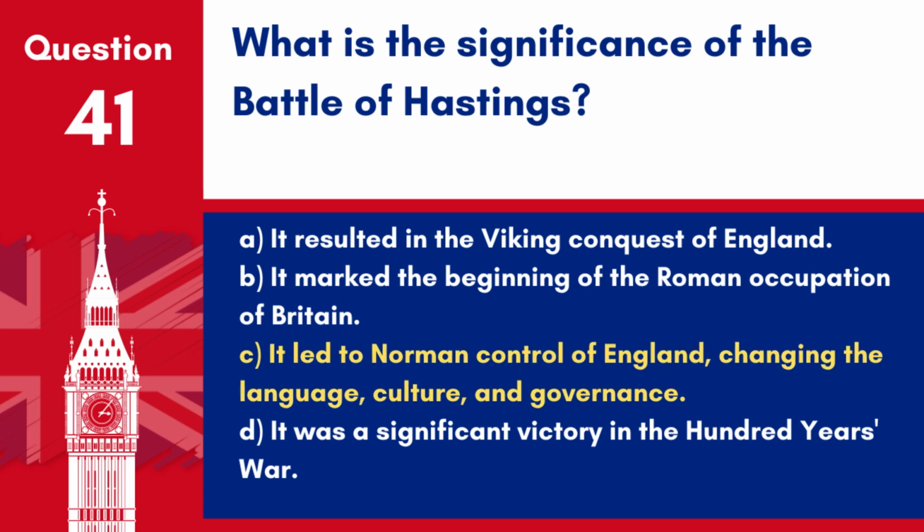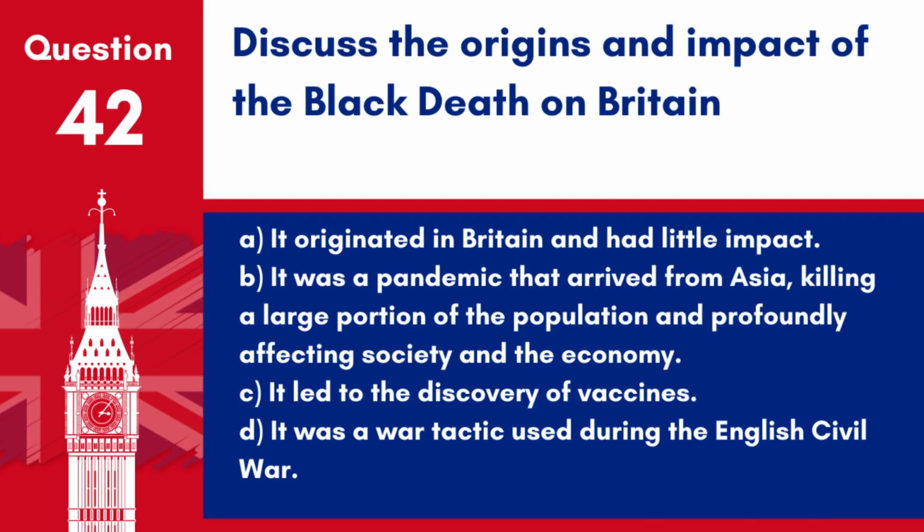Answer: C. It led to Norman control of England, changing the language, culture, and governance. The Battle of Hastings in 1066 was a turning point that established Norman dominance over England. Question 42. Discuss the origins and impact of the Black Death on Britain.